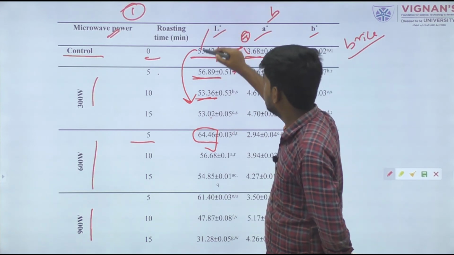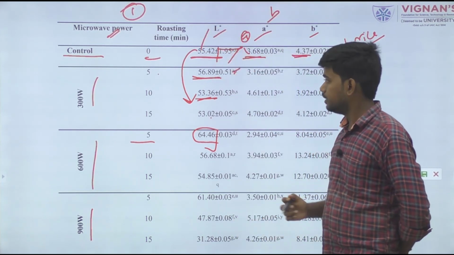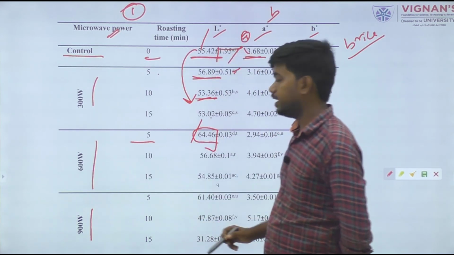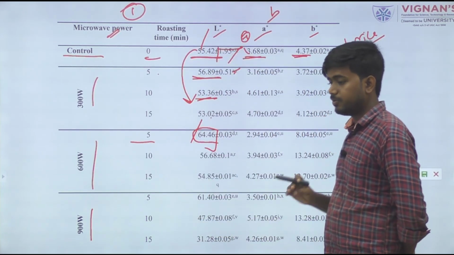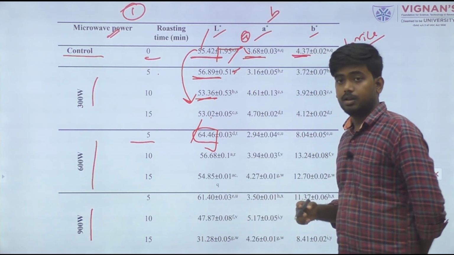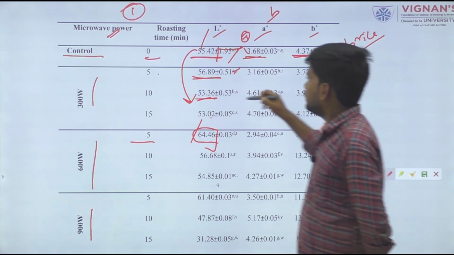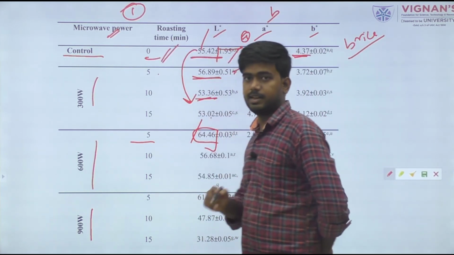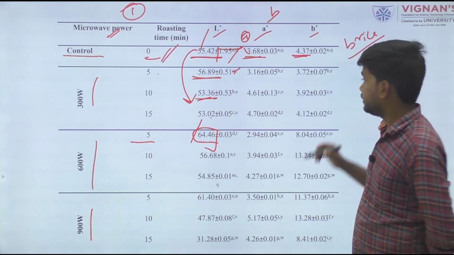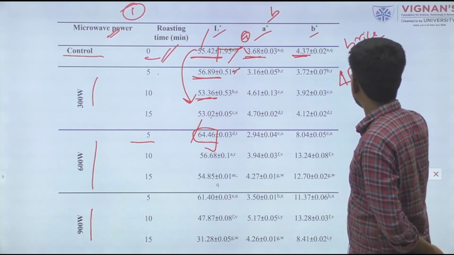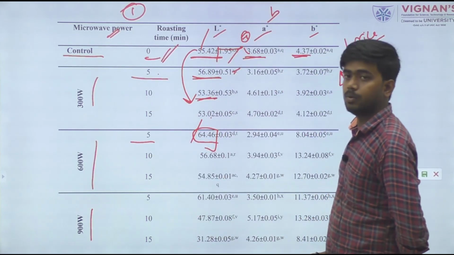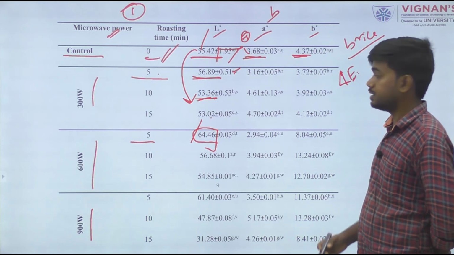Like in normal condition, the brightness value is much higher when we have treated it at 600 watt for 5 minutes. So this data also shows us. From this data, the control sample is taken as the reference sample, or we can say the standard sample. If you want to calculate the delta E value for, say, 5 minutes, what color difference exists?